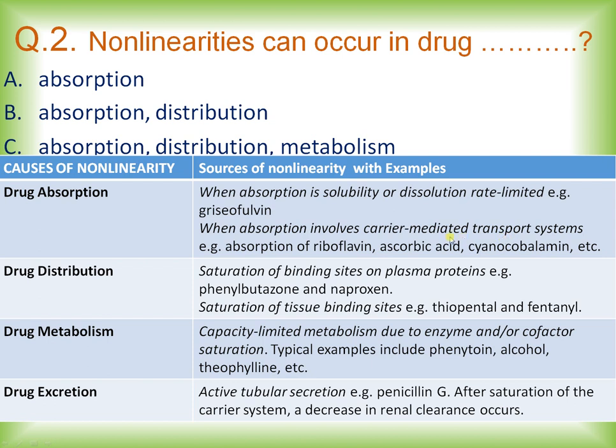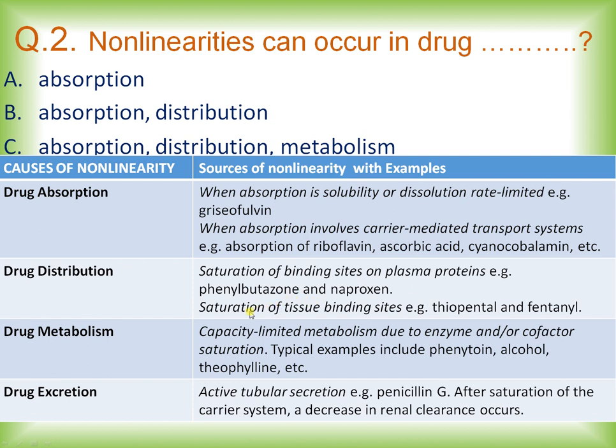Examples of drugs where absorption is based on the carrier mediated transport system include riboflavin, ascorbic acid, and cyanocobalamin, etc. From drug distribution, we can see non-linearity due to saturation of binding sites on plasma protein. Examples are phenylbutazone and naproxen.